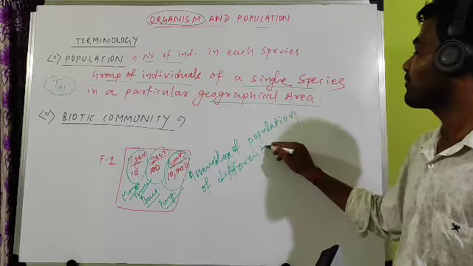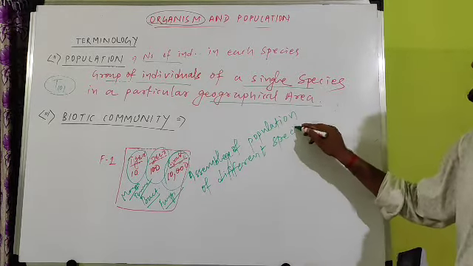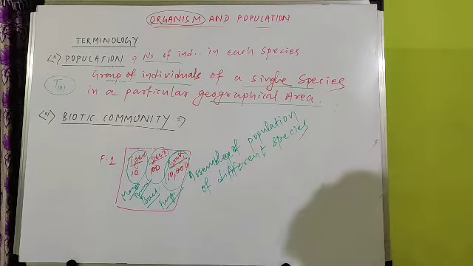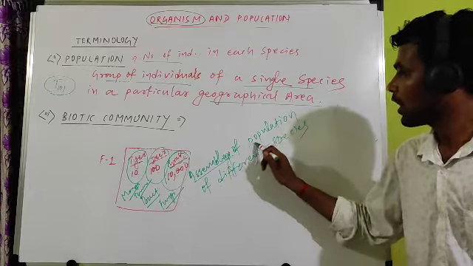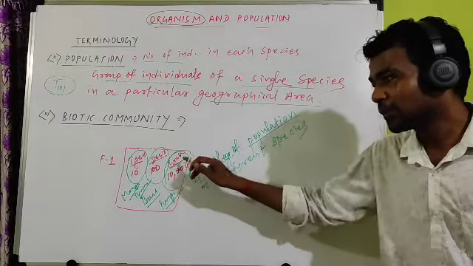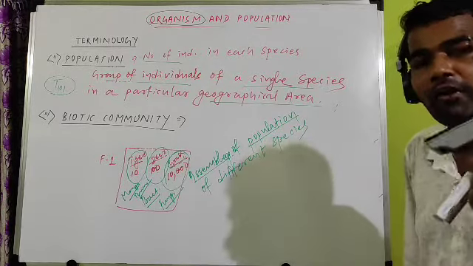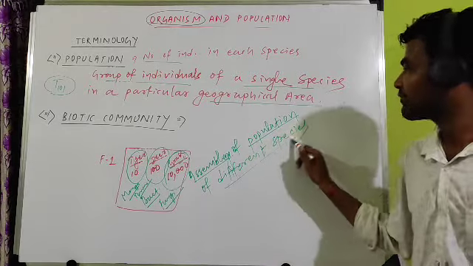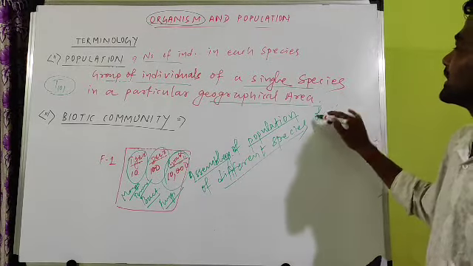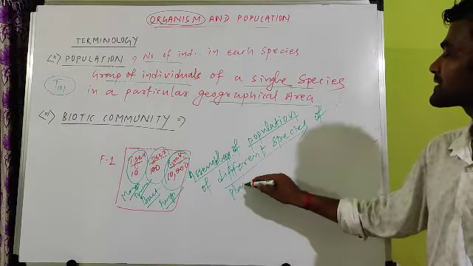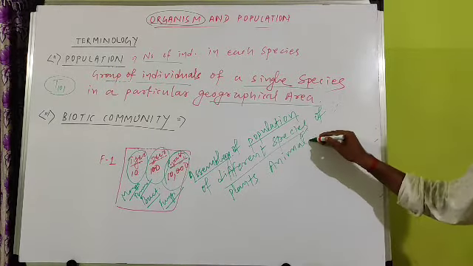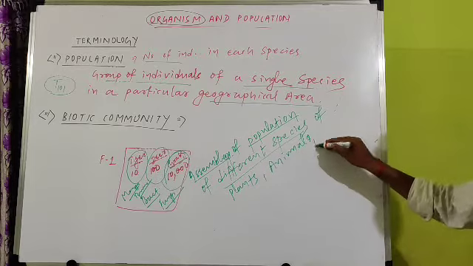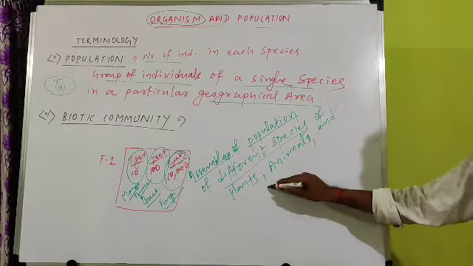Assemblage means collection. Assemblage means collection of population. Many populations are there, and of how many species? Of different species. Different species of plants, different species of animals and microorganisms.